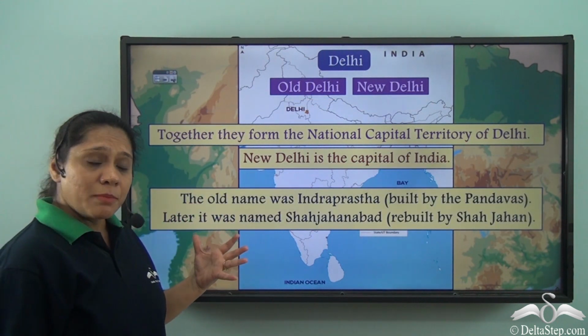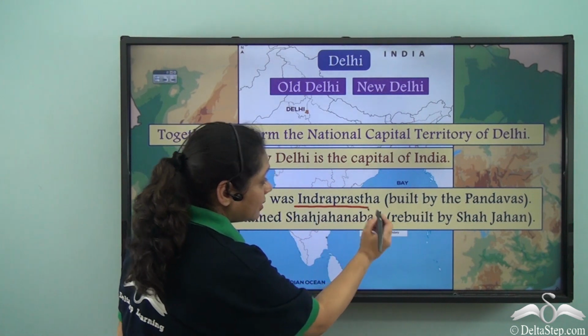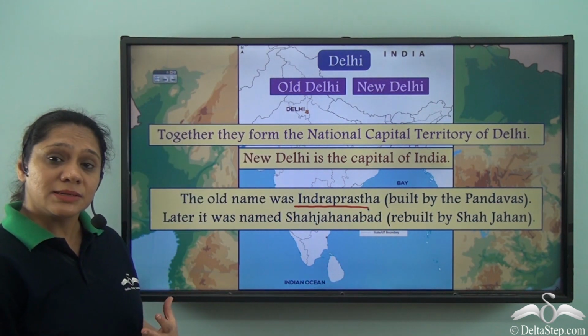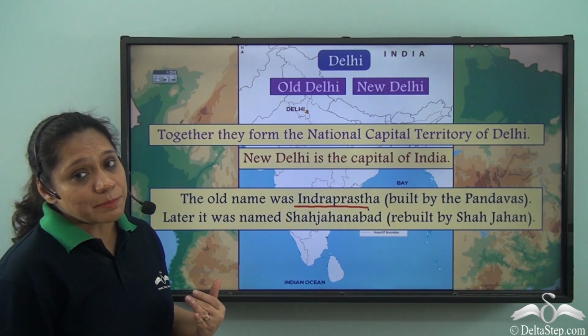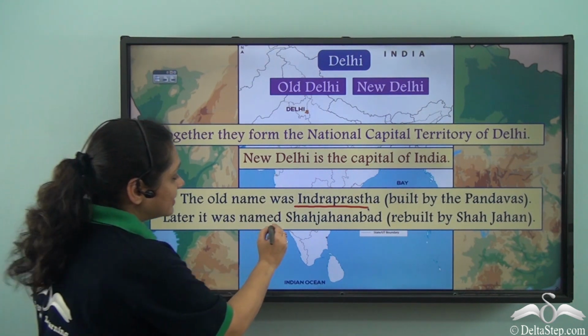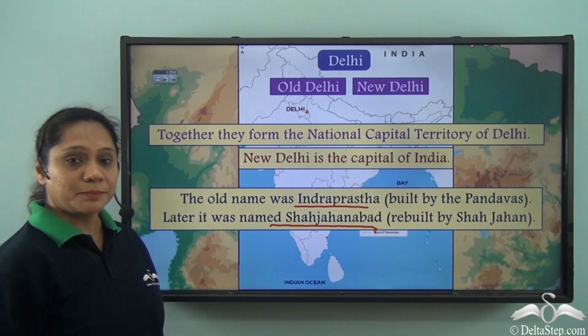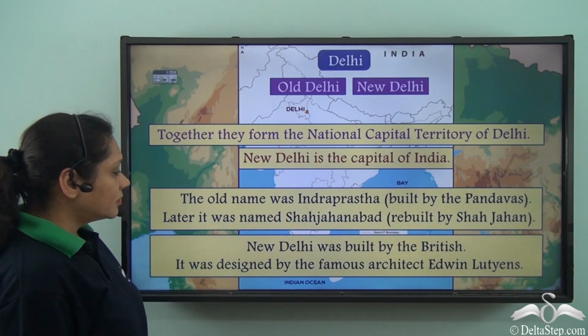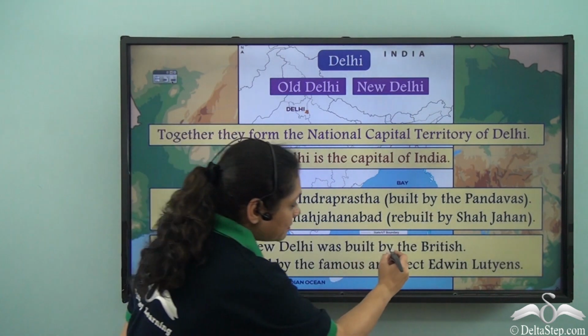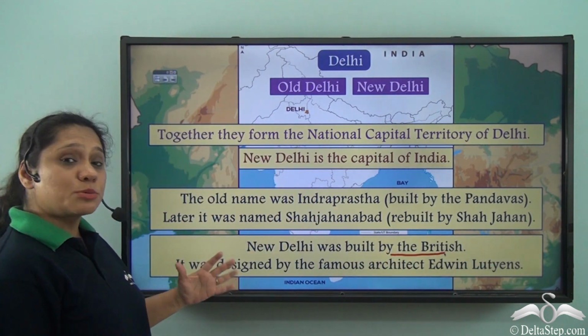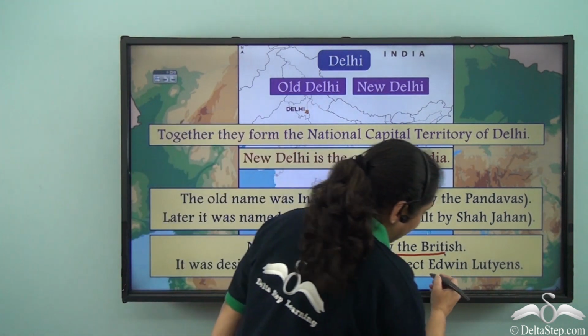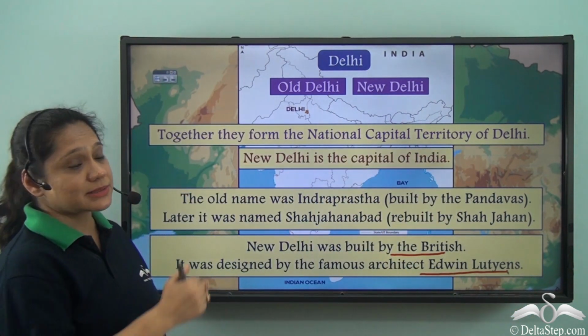Now, the old name was Indraprasth. It was built by the Pandavas. Later, it was rebuilt by Shah Jahan and was named Shahjahanabad. New Delhi was built by the British and it was designed by the famous architect Edwin Lutyens.